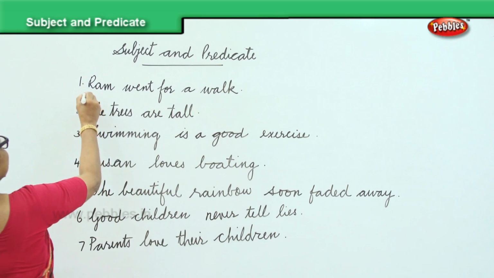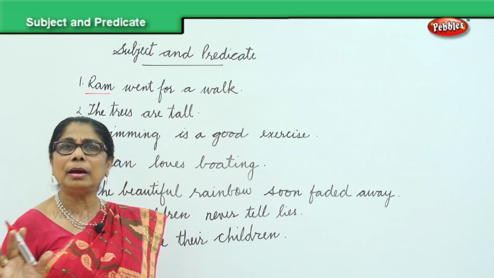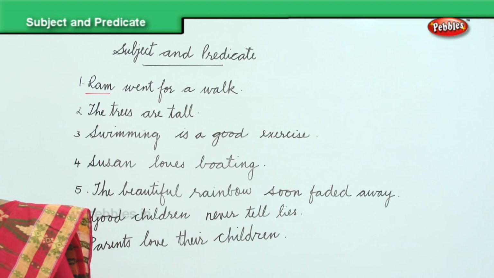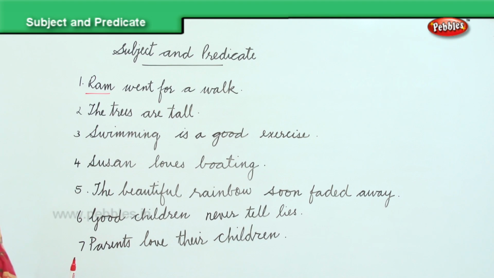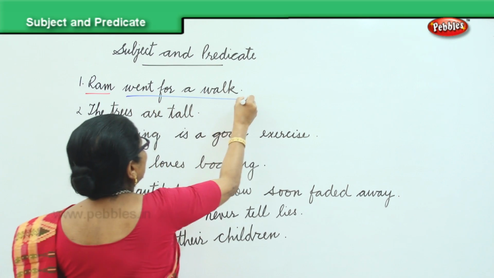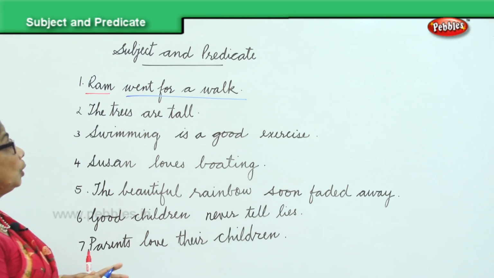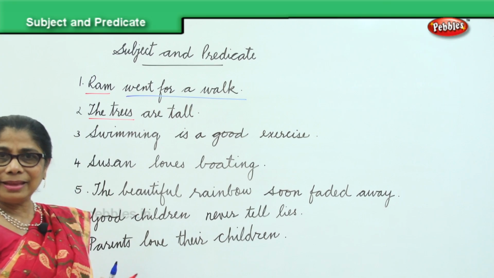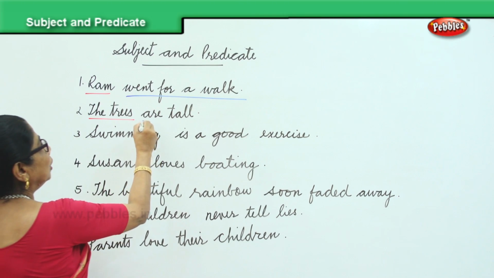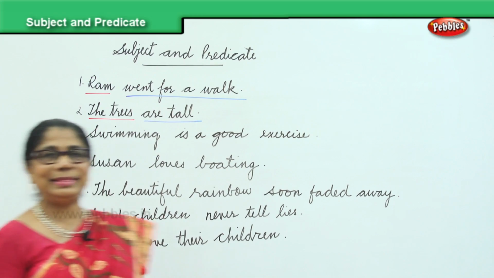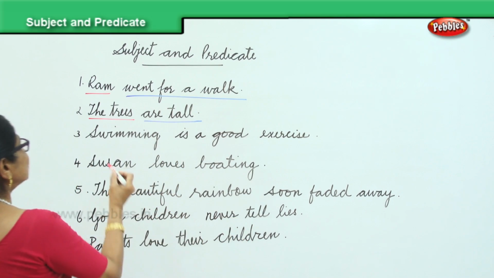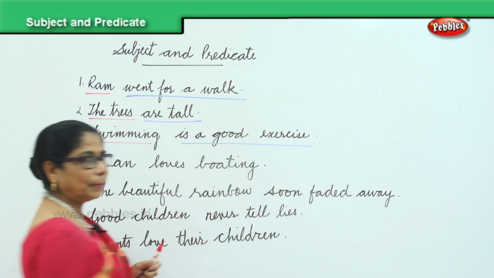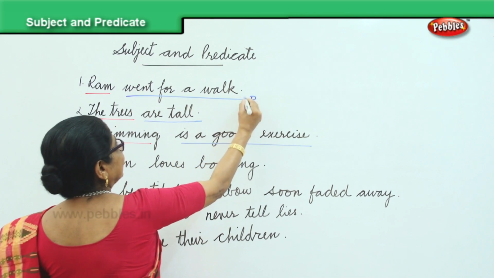Now look, Ram. Ram went for a walk. Ram is the subject. I am underlining the subject with the red and I am underlining the predicate with the blue. Went for a walk, ending with the full stop. Next, the trees. That's the subject. The trees are tall, and so the full stop, that's the predicate. The third sentence, swimming. Swimming is a good exercise. Is a good exercise is the predicate.